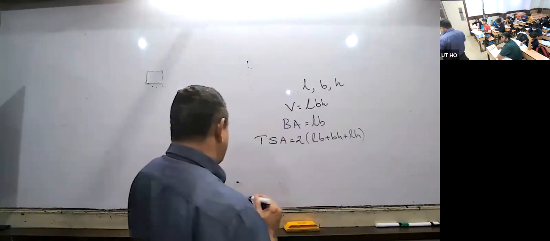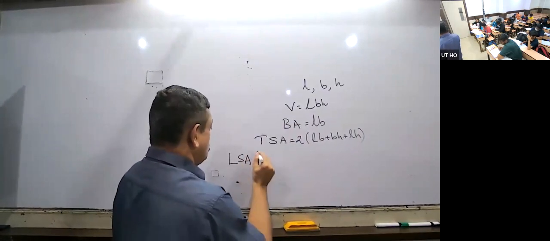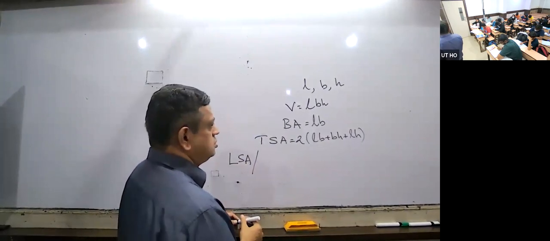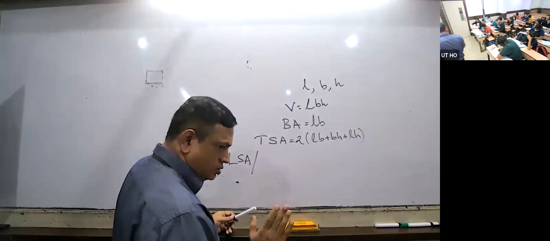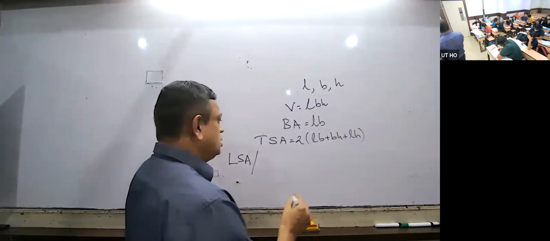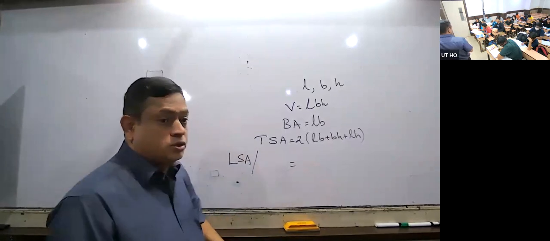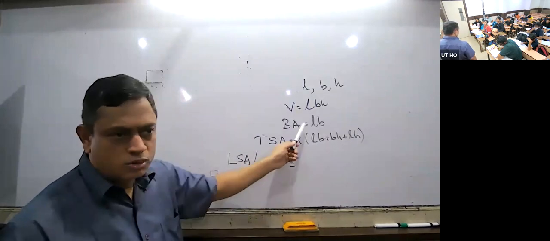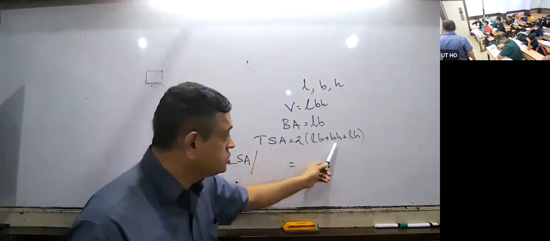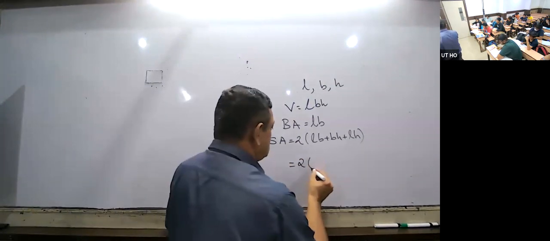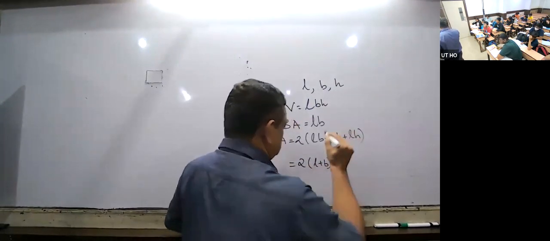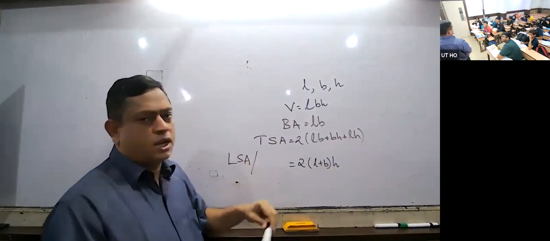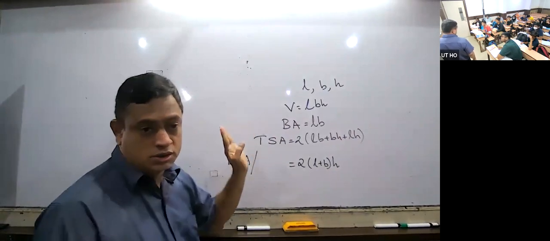Now, next is called lateral surface area, or area of vertical faces, or area of walls. All of them mean the same. What is it? The 2 bases are removed now. 2 LB removed. So what is left? 2 times BH plus LH, that is 2 times L plus B times H, or 2H into L plus B. We have learned this in 8th, 9th year study, whichever the classes.